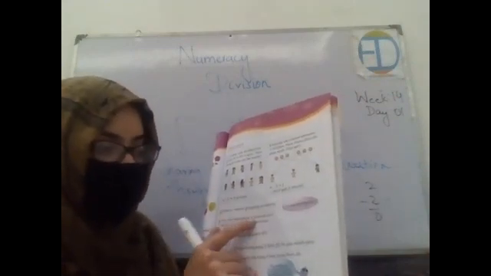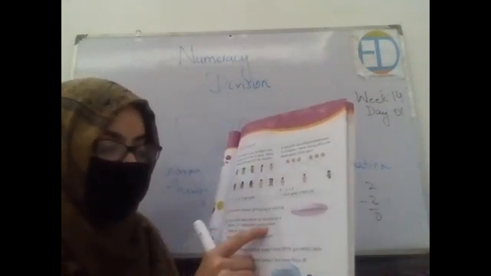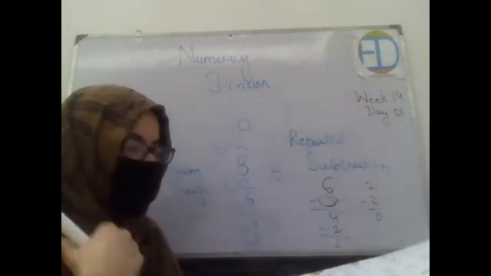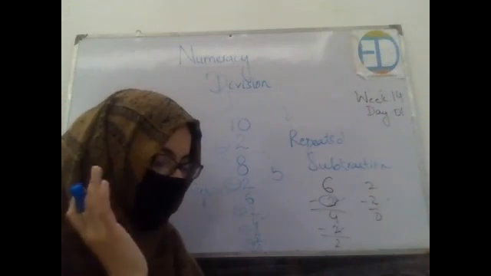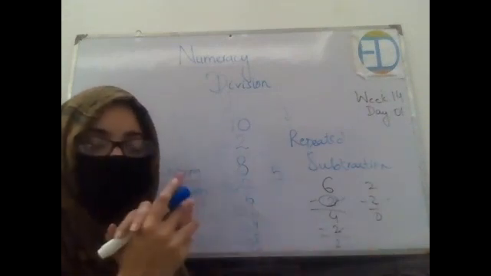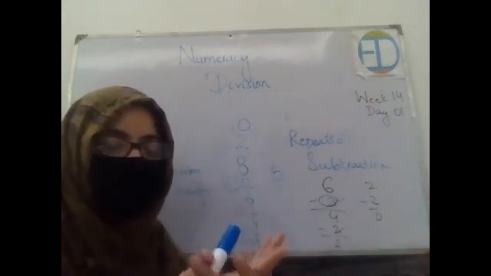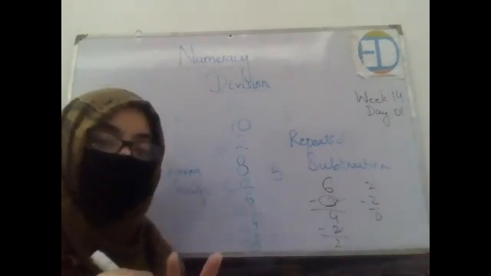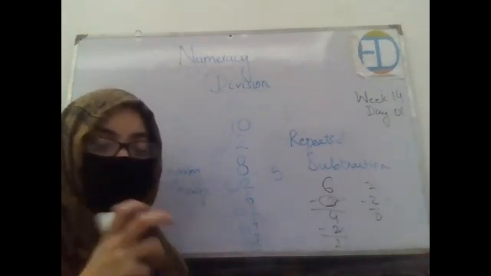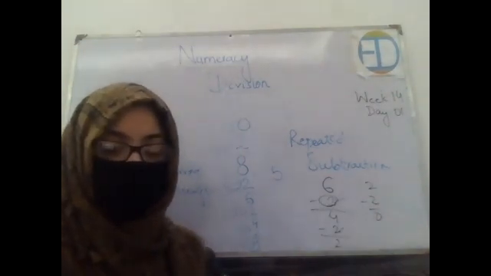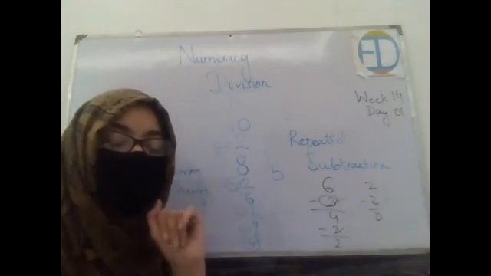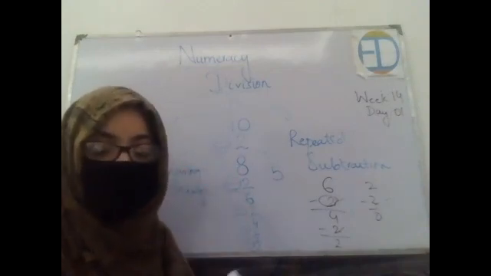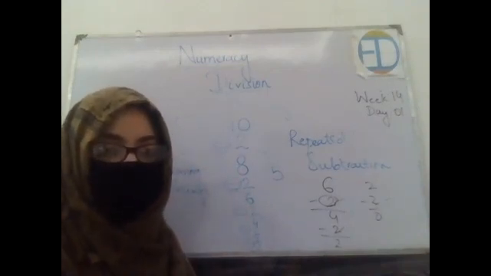Then it says that division means grouping or sharing, which I have already explained to you. You can also think of division as a series of repeated subtractions, right? And then they have shown you a procedure. Let's say there are 20 candies and you want to share them among 5 kids. Do it again by yourself and tell me what's the answer. There are 20 candies and you are supposed to share them among 5 kids. So what would be the answer?